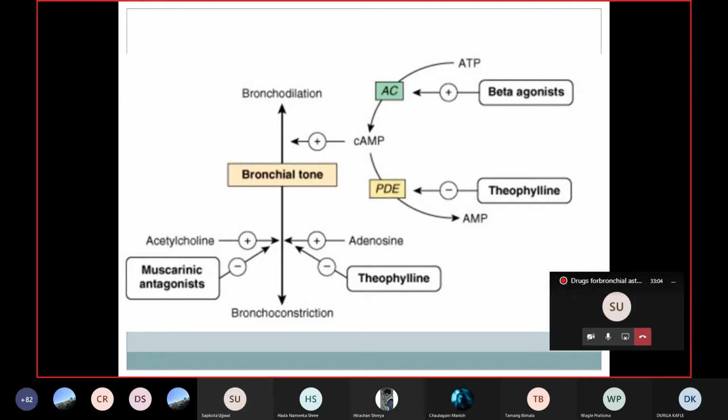So, although theophylline is a very effective drug for bronchodilation, its use has declined because of the narrow safety margin. It has a very narrow safety margin. When you slightly increase the dose, it produces a very toxic effect, like cardiac arrest, arrhythmia. So it has a very narrow safety margin. That's why this drug's use is declined, not used so frequently.